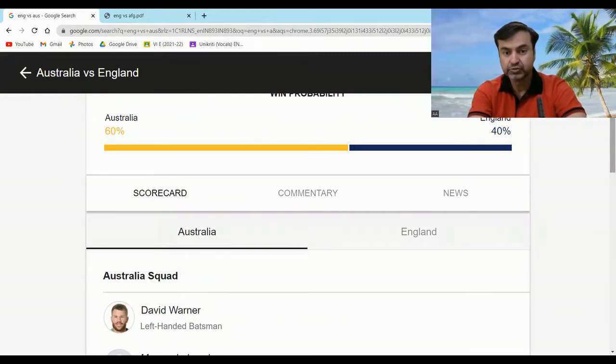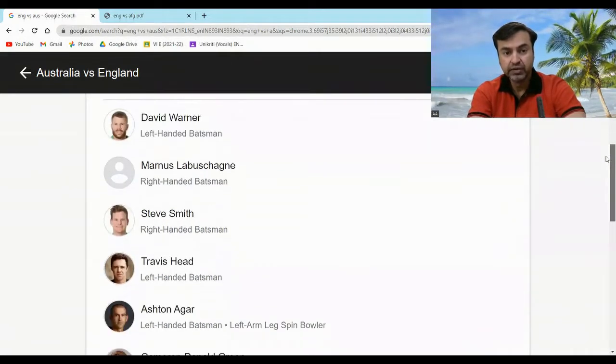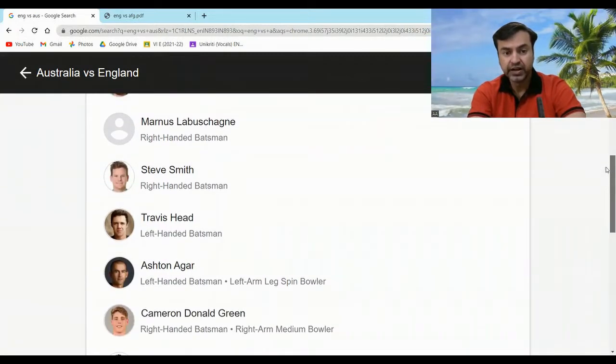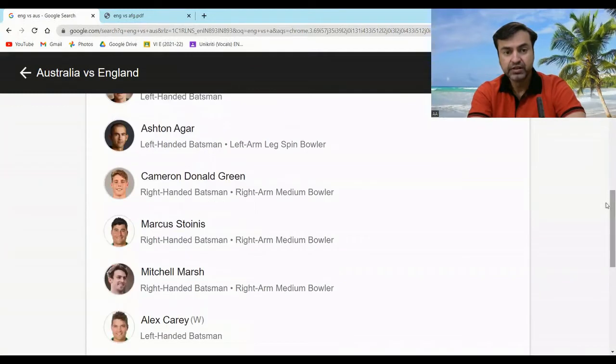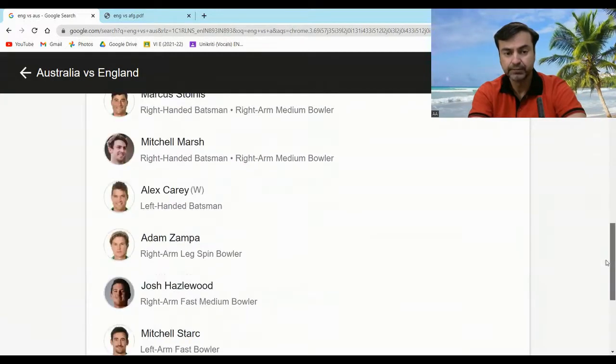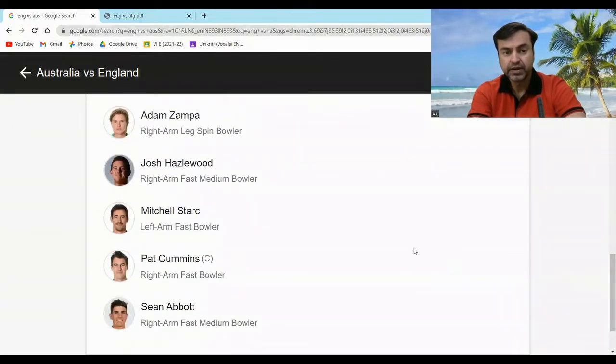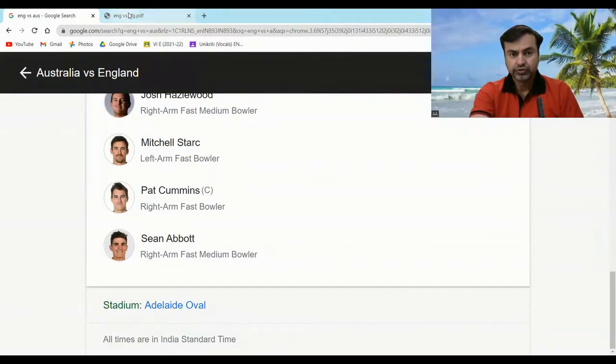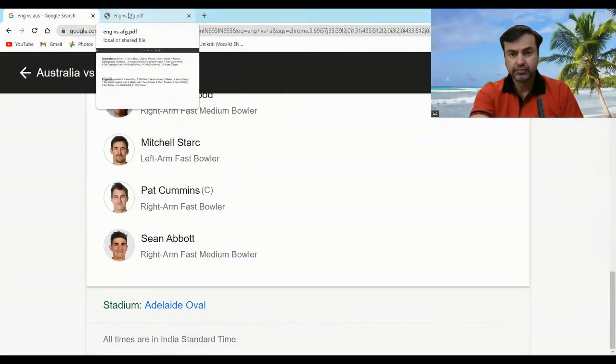So this is their squad for this series: David Warner, Marnus Labuschagne, Steve Smith, Travis Head, Ashton Agar, Cameron Green, Marcus Stoinis, Mitchell Marsh, Alex Carey, their wicketkeeper batsman, Adam Zampa, Josh Hazlewood, Mitchell Starc, Pat Cummins, their captain, and Sean Abbott.